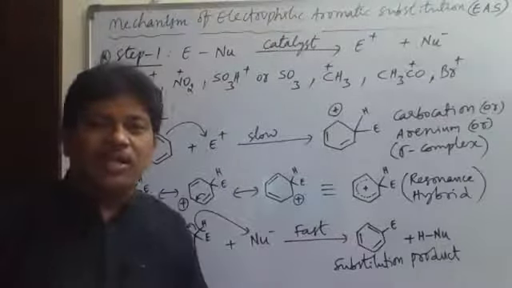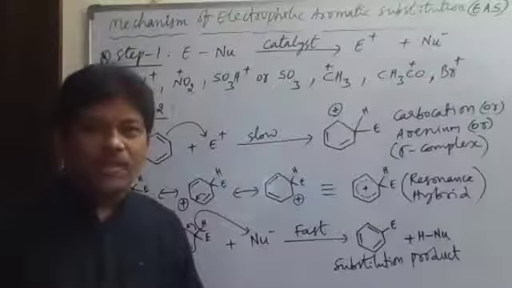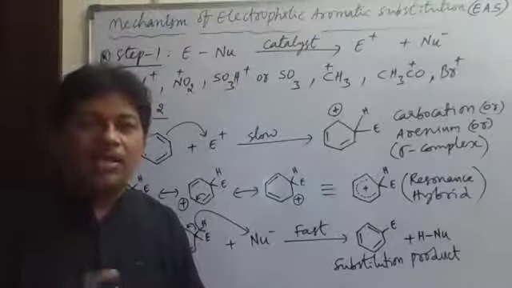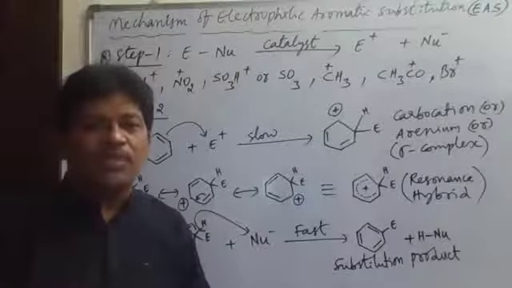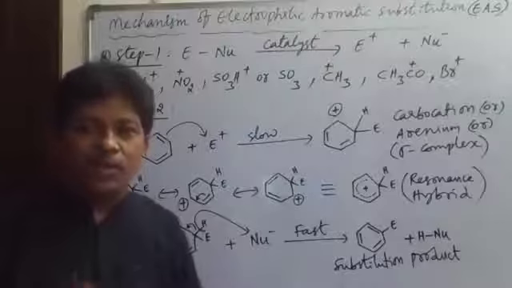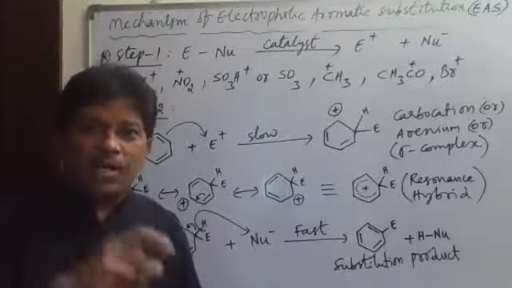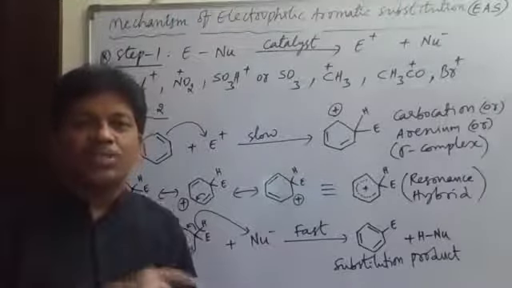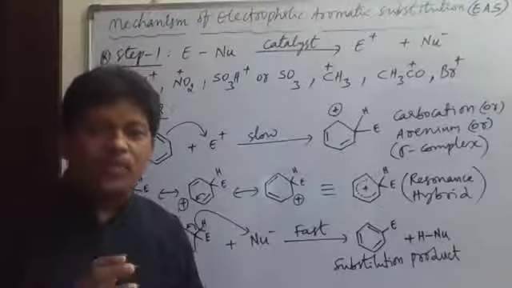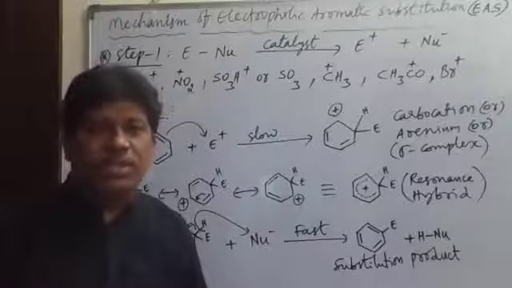And benzene is an aromatic compound, right? Therefore, it is called electrophilic aromatic substitution reaction. The short form is EAS. EAS stands for electrophilic aromatic substitution reaction of benzene. Benzene undergoes different types of electrophilic aromatic substitution reactions.